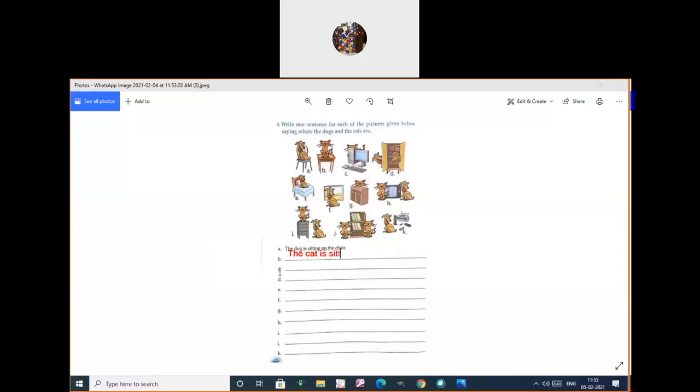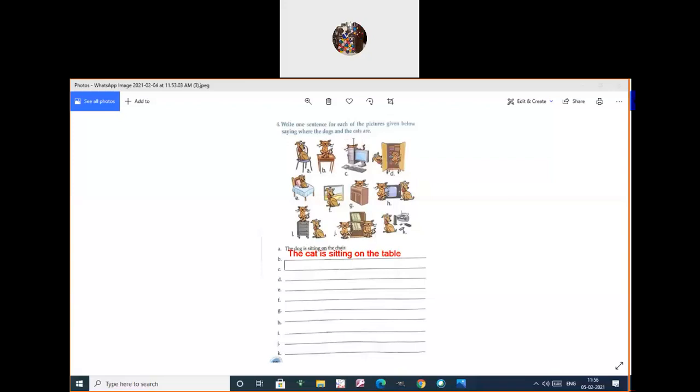The cat is sitting on the table. On the table. Yes. For the C1, see that now for the C1, where is the cat? The cat is sitting. Just see that now.